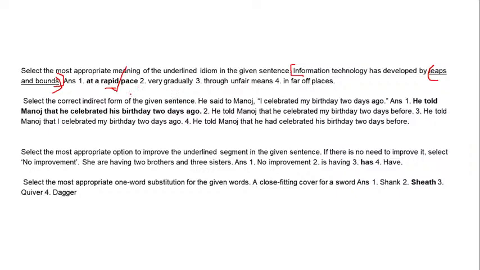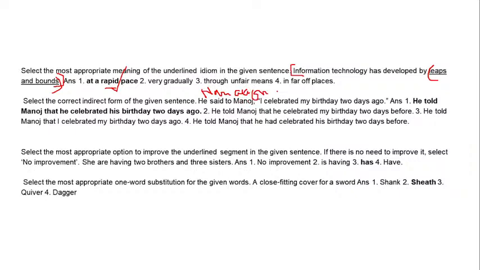Okay, the second one is a narration question. Narration is very important. To solve narration effectively, you need to go through verbs, tenses, and pronouns as well.